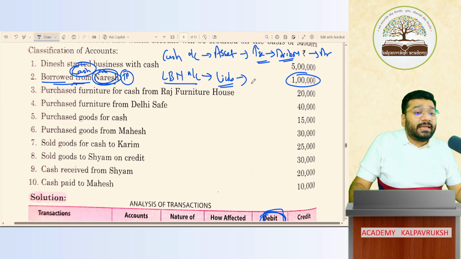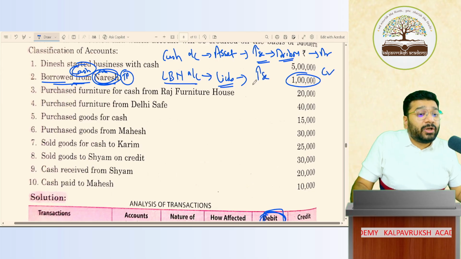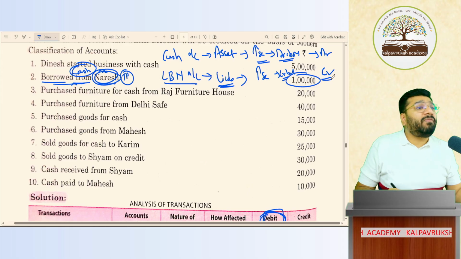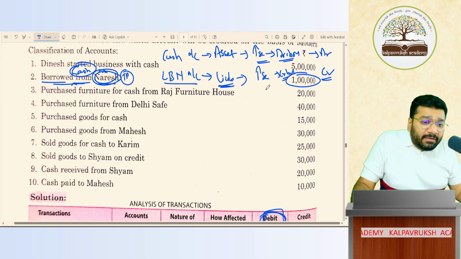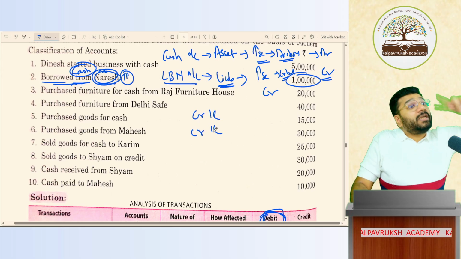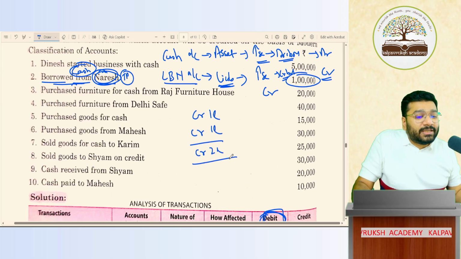To increase liability, what should I do? Give a credit. Because liability is what balance? Credit balance item. To increase liability, give a credit. Suppose I'm taking one more loan of 1 lakh rupees from Naresh. What happens? Again, give a credit. So, first time credit 1 lakh, second time credit 1 lakh. So, what is my total now? 2 lakh rupees.